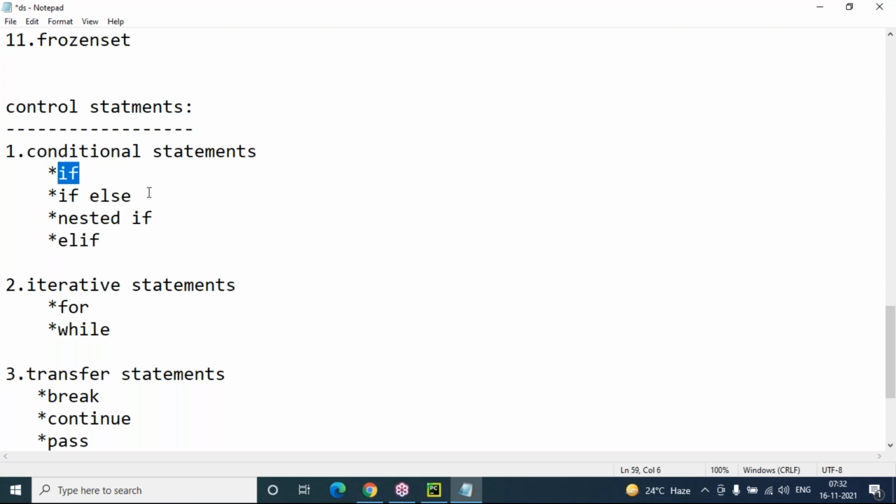It's not a big deal. If is used to test a specific condition. If the condition is true, then the if block code will execute. Otherwise, the else block code will execute, if you include an else block.